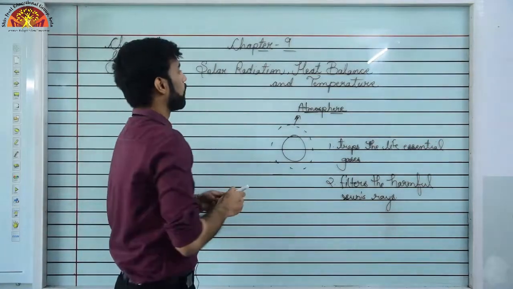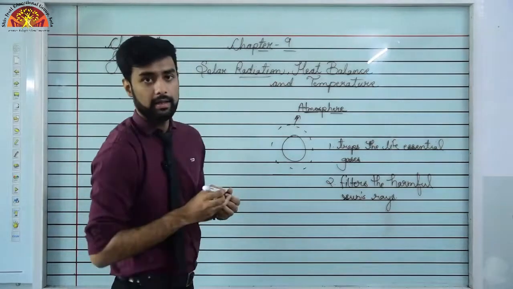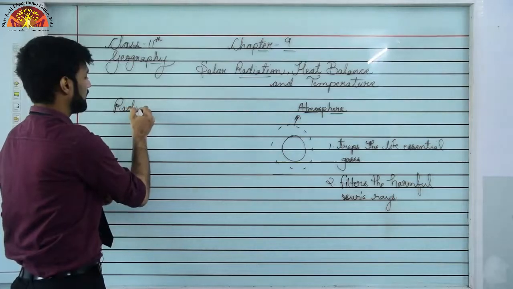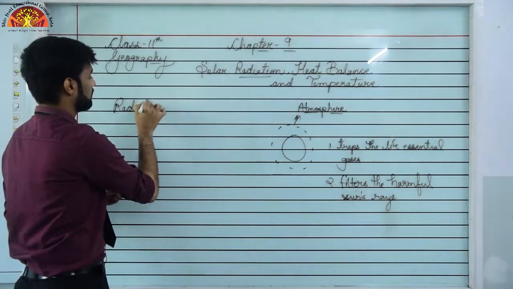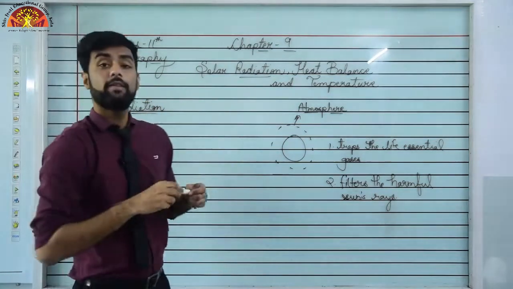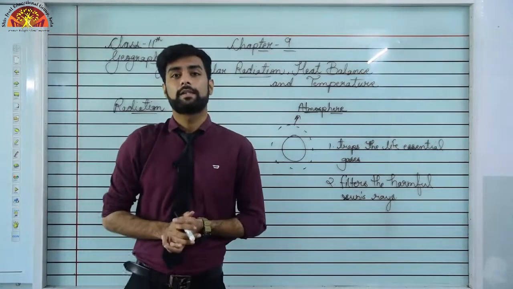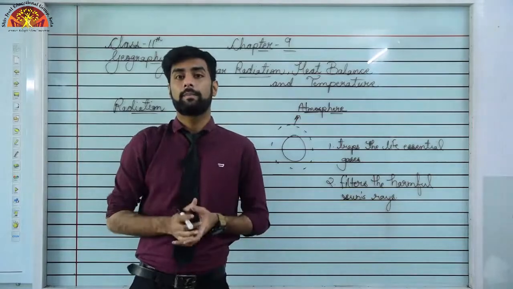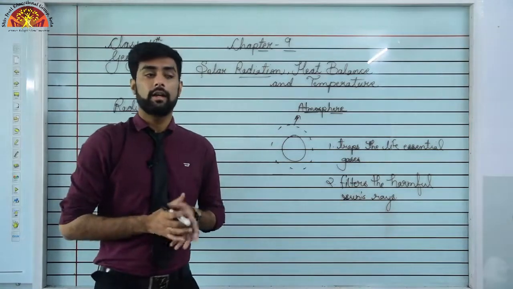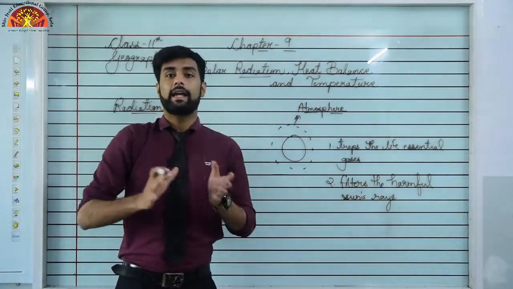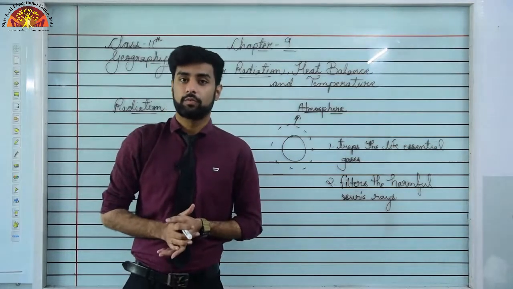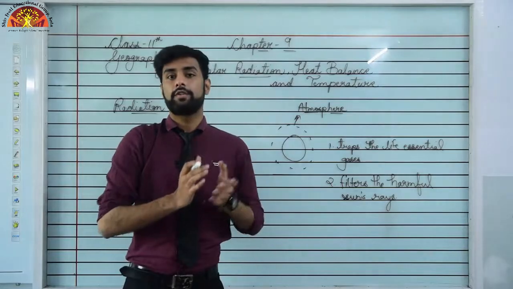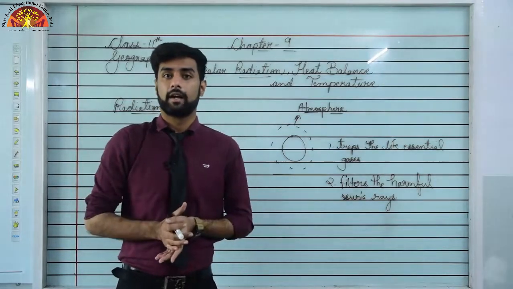Now let us discuss what radiation is. This is our first topic. Let us discuss about radiation. Students, in particularly winter time, what happens? You must use room heater, right? When it gets too cold, you use room heater. What happens then? When you turn the heater on, slowly, the entire air of your room gets warm, right? How is it doing so? Because there is a medium for heat to travel in your room, that is air.